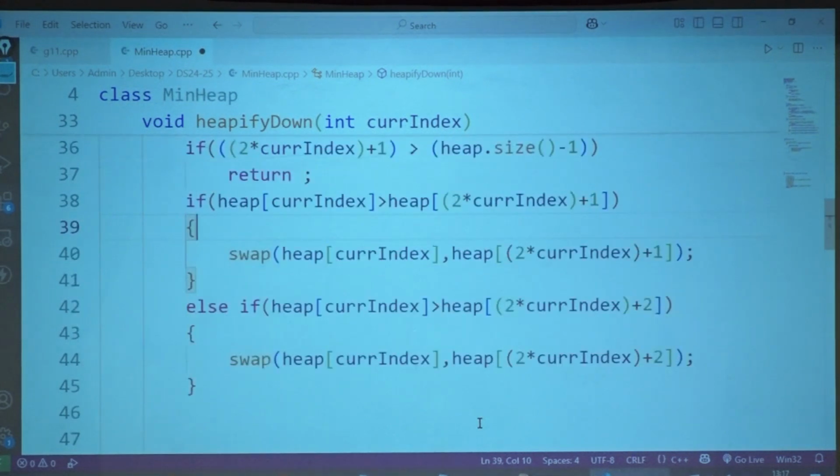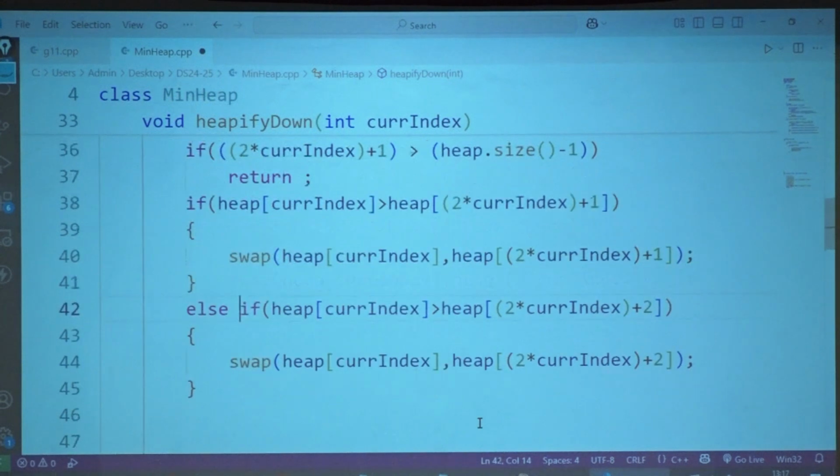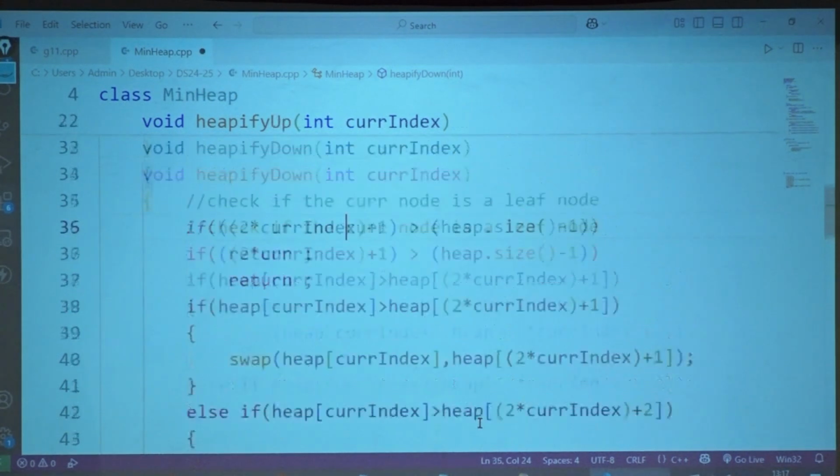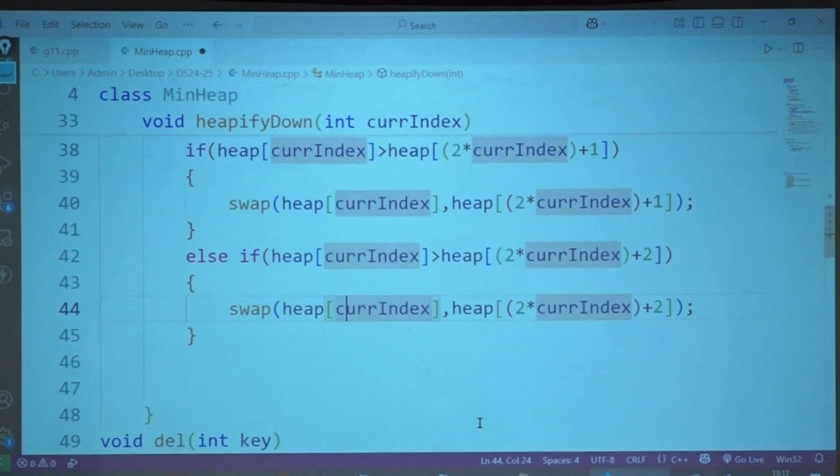So I will compare if I have children, and if I have children, I will be swapping it.